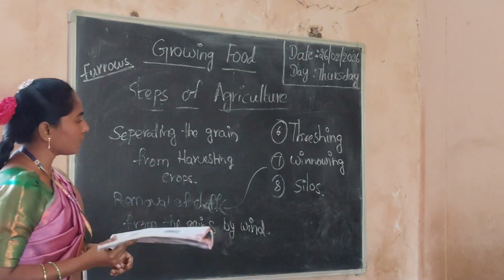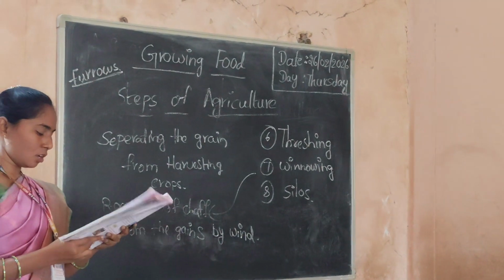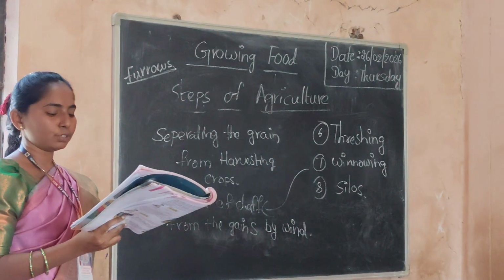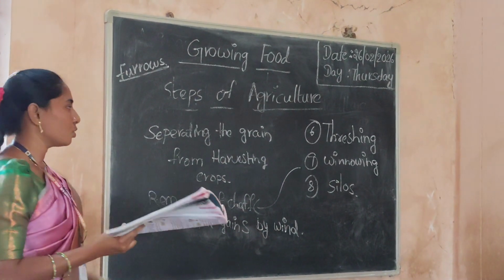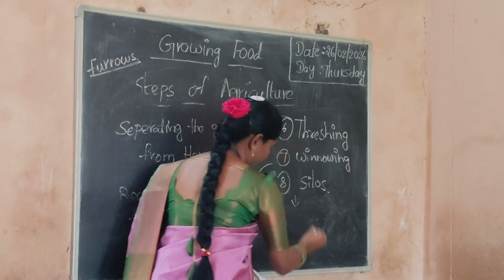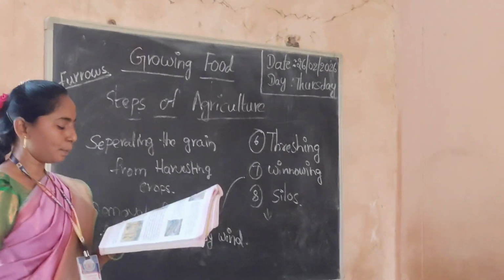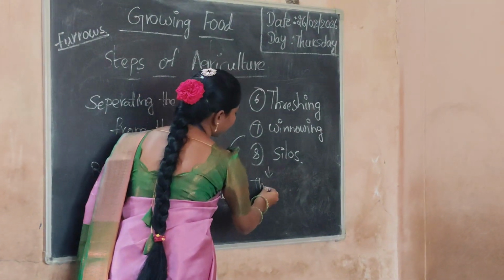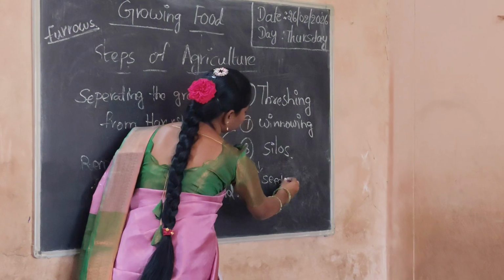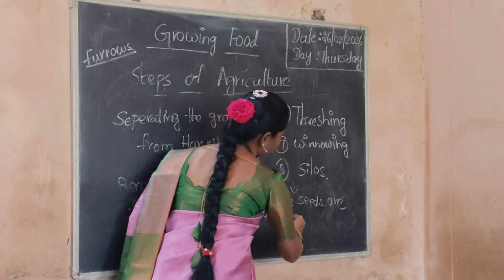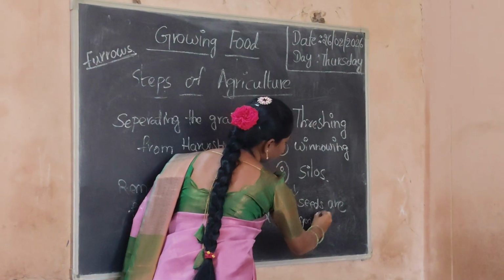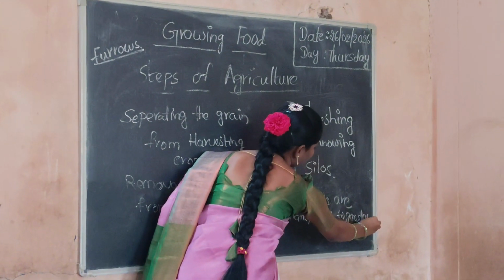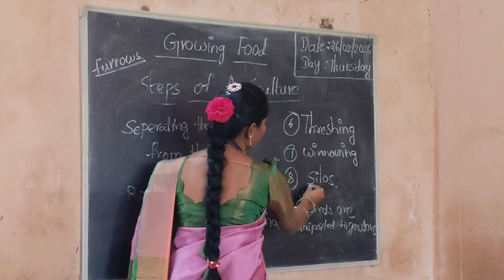Next, the last one is silos. The clean grains are then put in gunny bags and transported to the godowns, known as silos. So what does silos mean? The clean grains are put in gunny bags and transported to the godowns. This is known as silos.